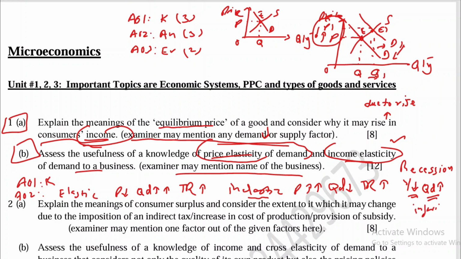Inferior goods are the low quality products. Since there is economic recession or downfall, people have less income, and when they have less income, they purchase more of inferior goods. So it guides the businessman to produce more of inferior goods at this time if he or she wants to avoid losses or earn profit.